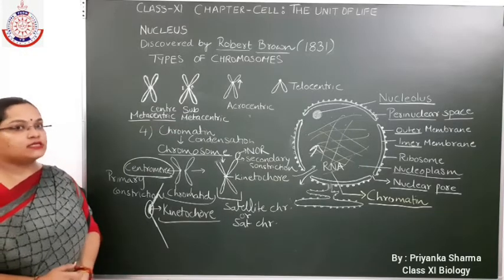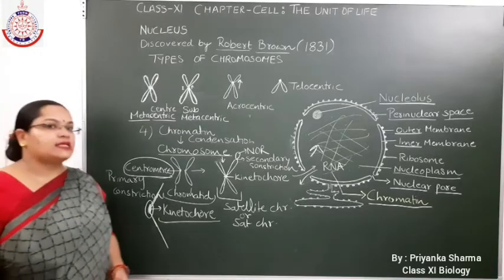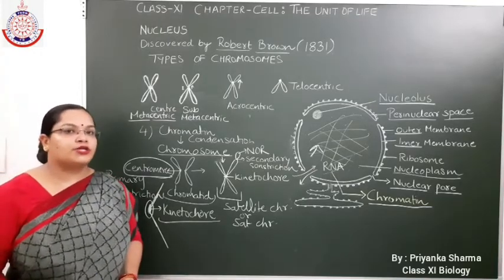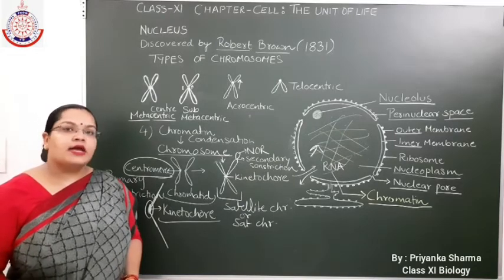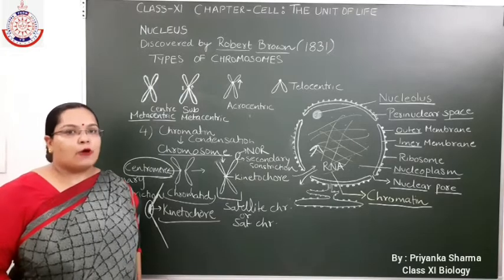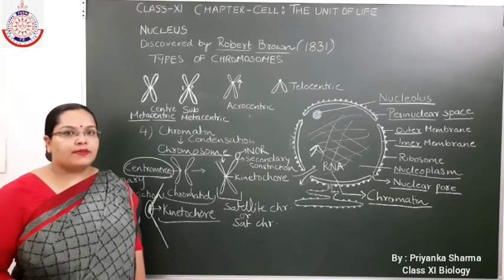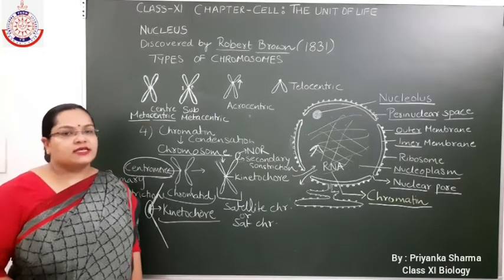Now let's revise once again the structure of nucleus. Nucleus is a double membrane bound cell organelle. It consists of an outer covering known as the nuclear membrane, nuclear envelope or karyotheca. Then it consists of two membranes, outer and inner. The outer membrane is studded with ribosomes, and the inner membrane is smooth.